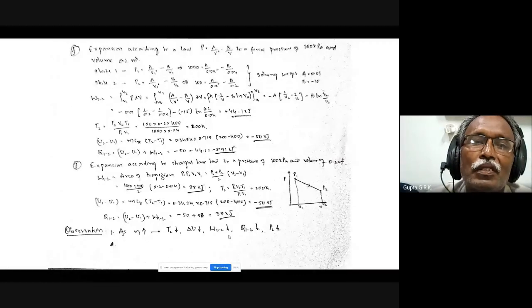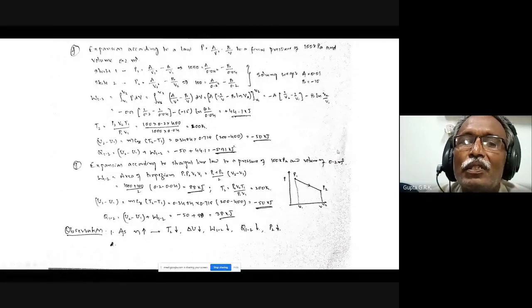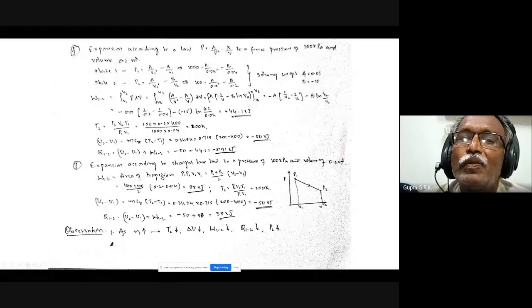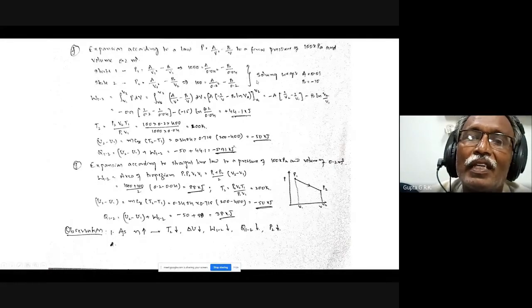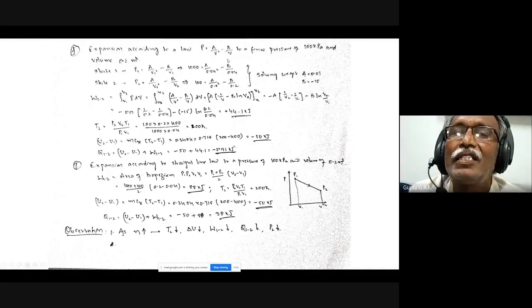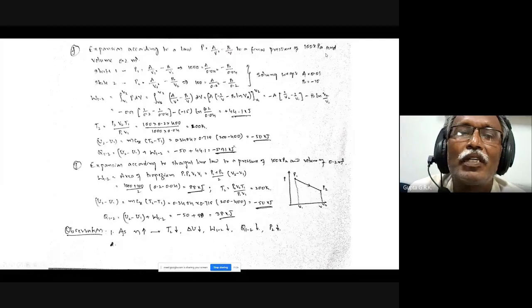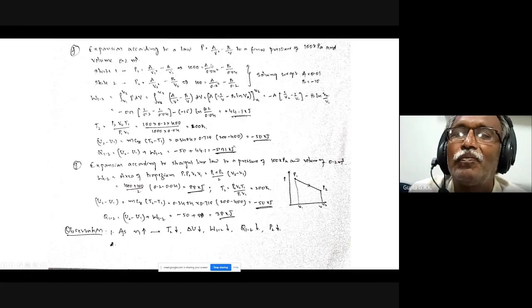And suppose I go to expansion according to some general law, P is equal to A by V square minus B by V, where A is given 0.01, B is given... not given like this. Actually, the law is given. Sometimes you will be given A and B, but here the end states are given, 100 kilopascals and 0.2 meter cube. This pressure also is given.